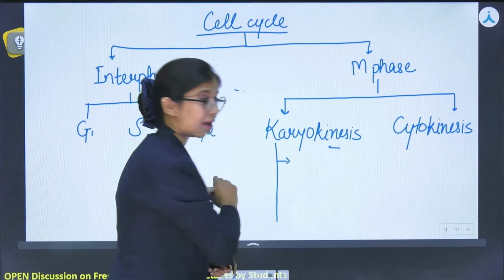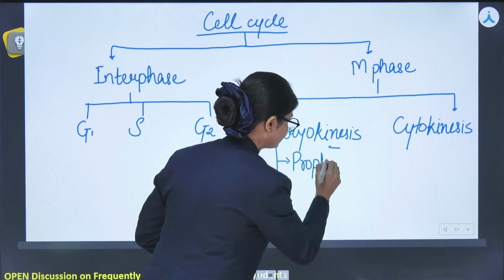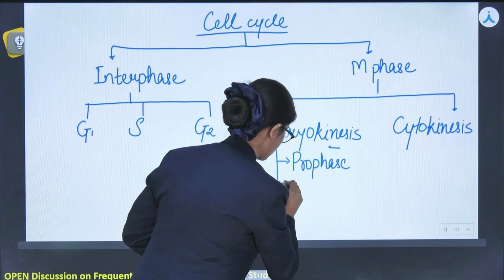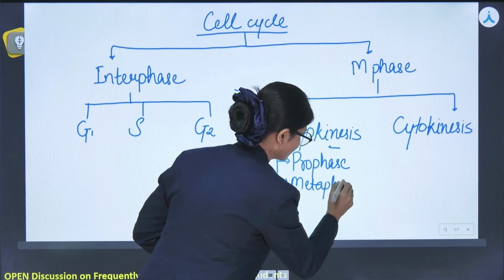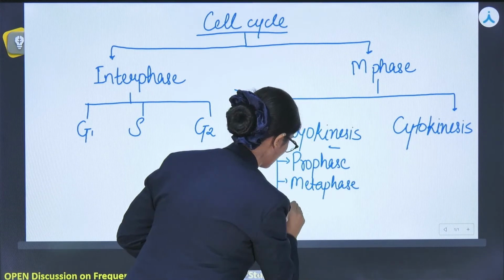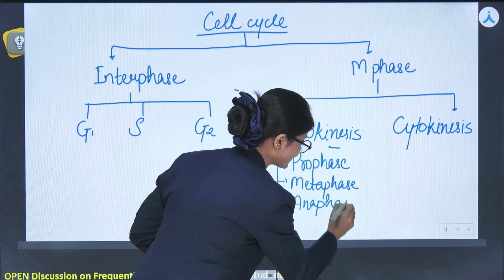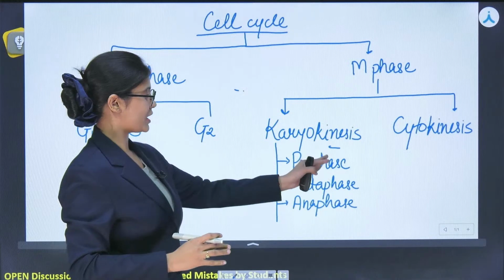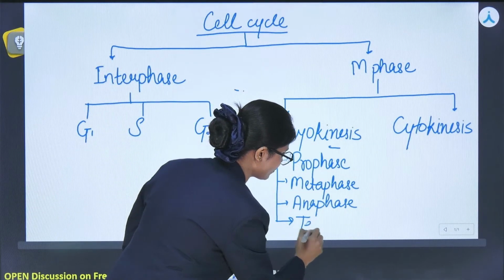They have 4 phases. First one is prophase. Next one is metaphase. Third one is anaphase. All these events take place in sequence: first prophase, metaphase, anaphase, and the last one is telophase.